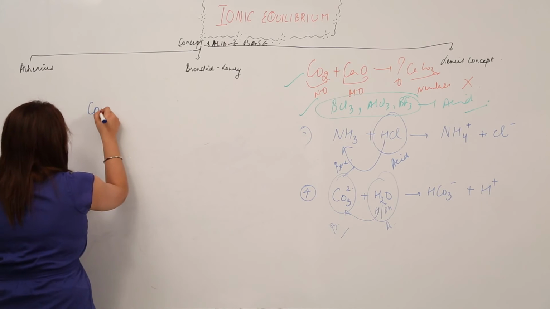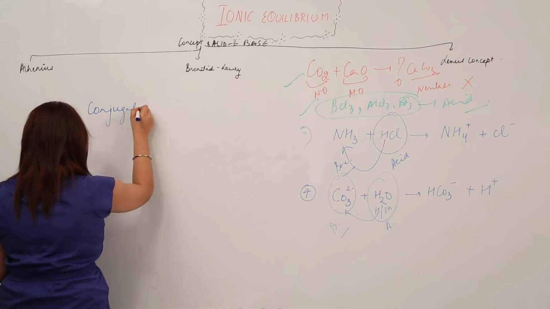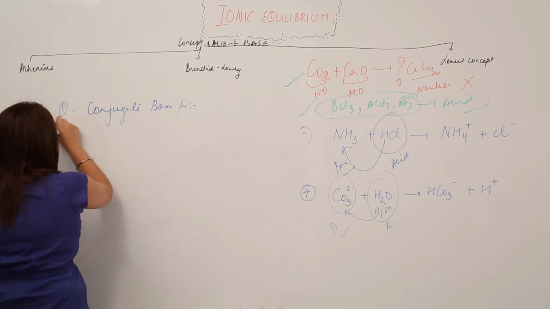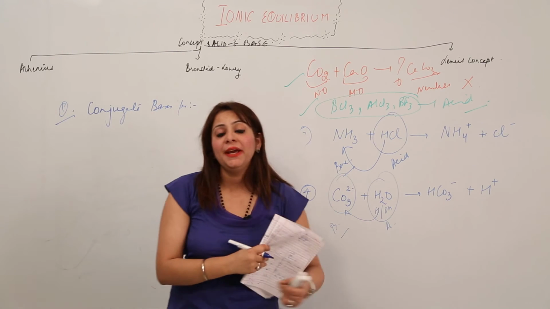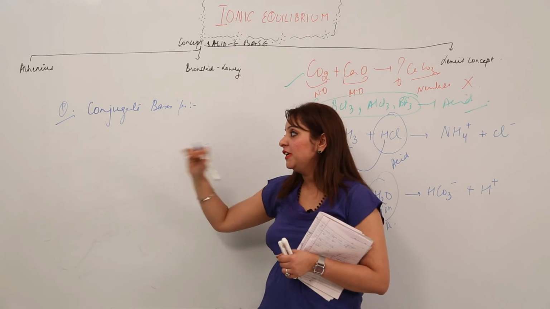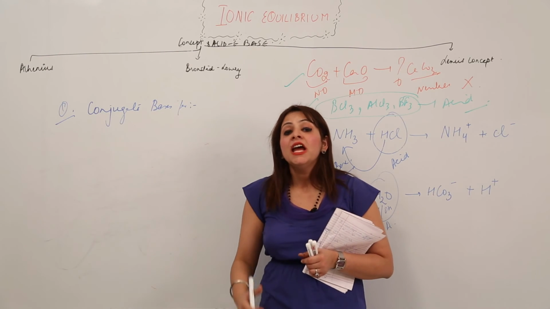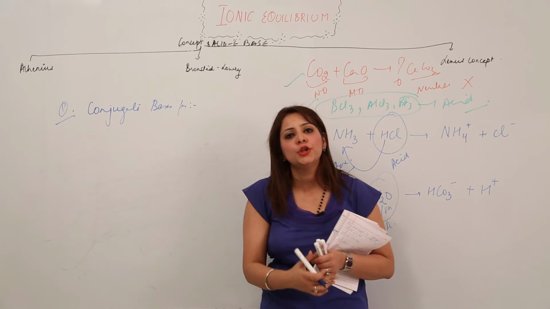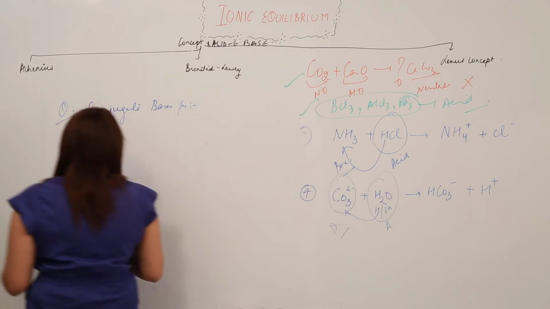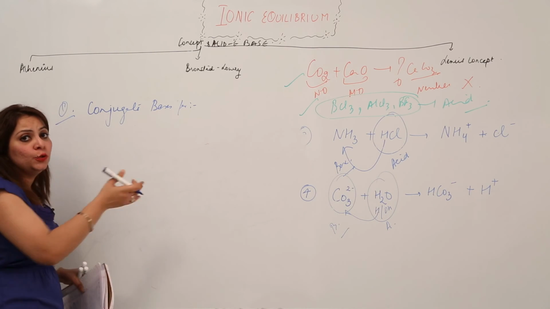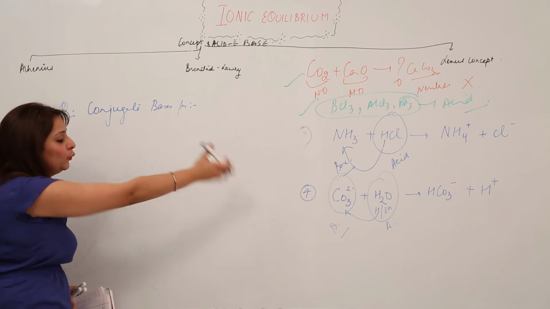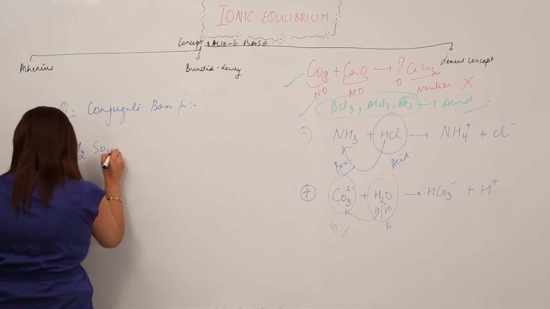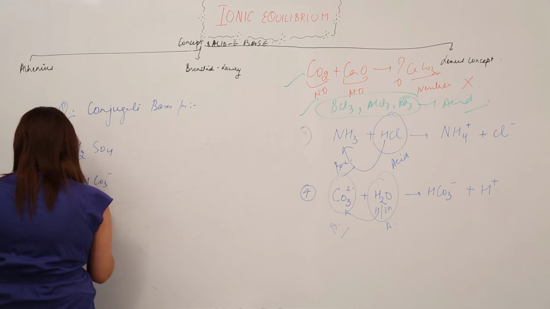Like if I have a question: make conjugate bases for the given ones. Conjugate base means that earlier we have the acid, and after the removal of the proton ion, what we are left with will be a conjugate base, right? So in order to write the conjugate base, you need to remove the proton, and what you get after that will be the conjugate base, right? So just look at the board. I'll do a few examples for you, then you will be able to do that yourself.